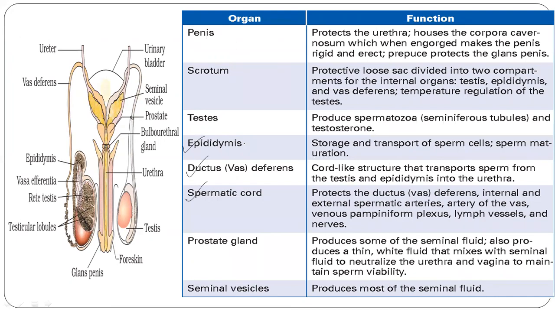Okay, now coming to penis, it protects the urethra, which when engorged makes the penis rigid and erect. It protects the glans penis. Yes. So it helps in the erection and rigidity as well. Why is it important? If the penis is not erect or there is a problem in the erection, then it can be a kind of disorder.